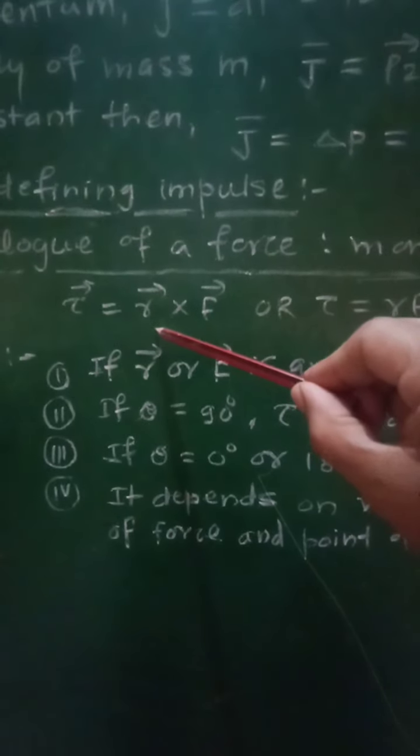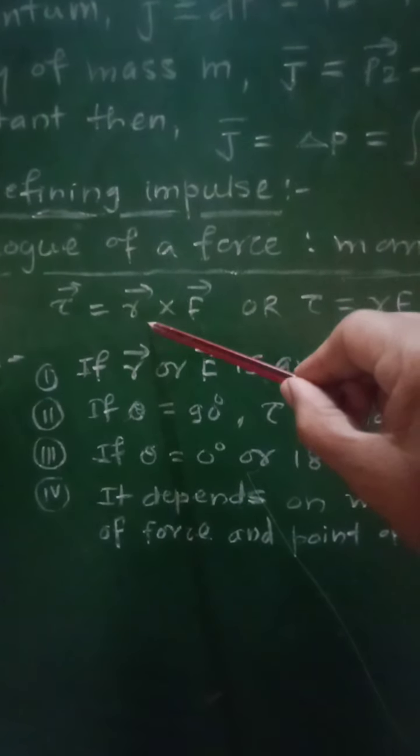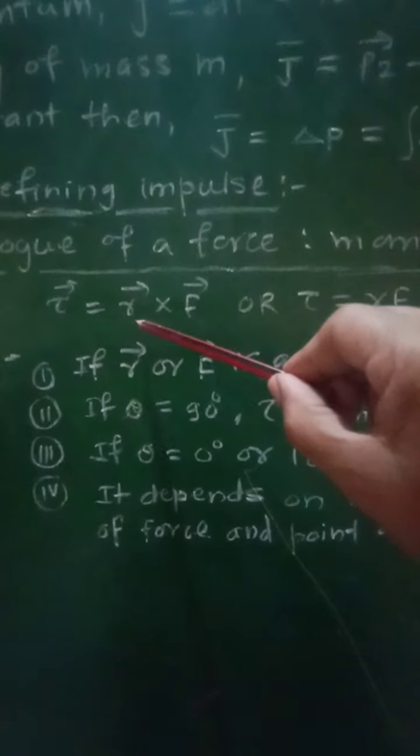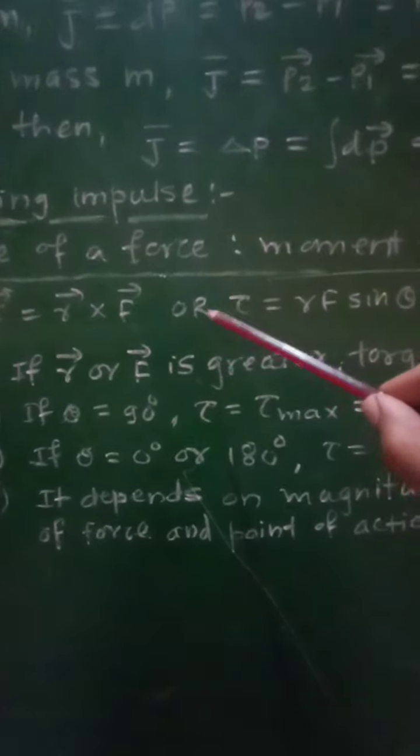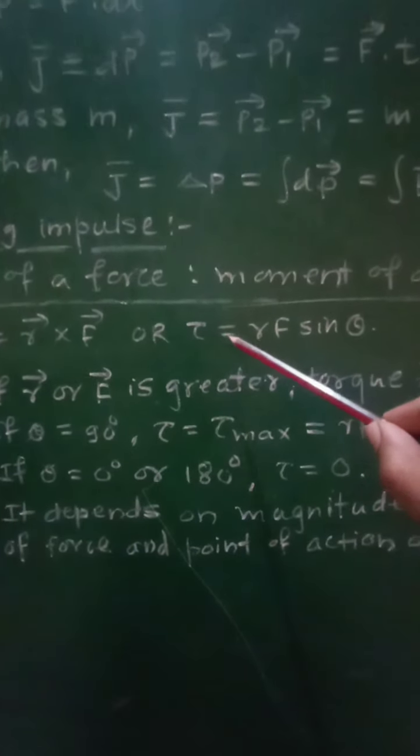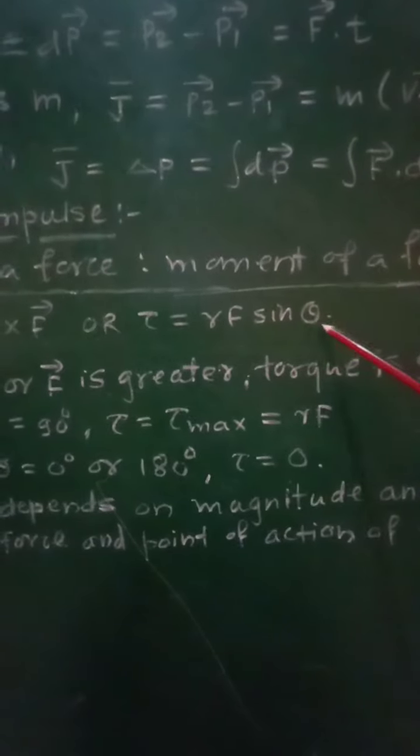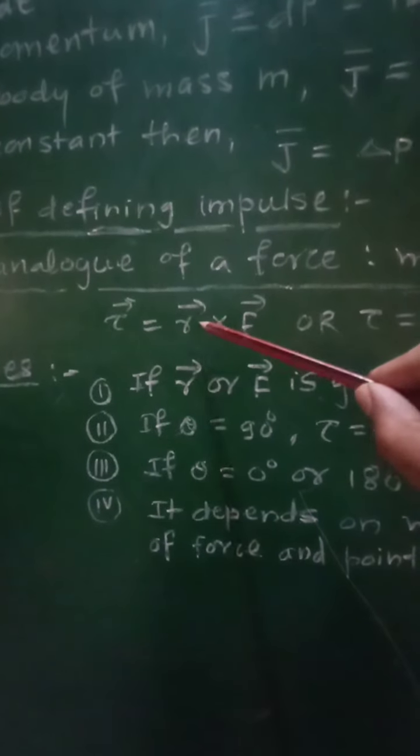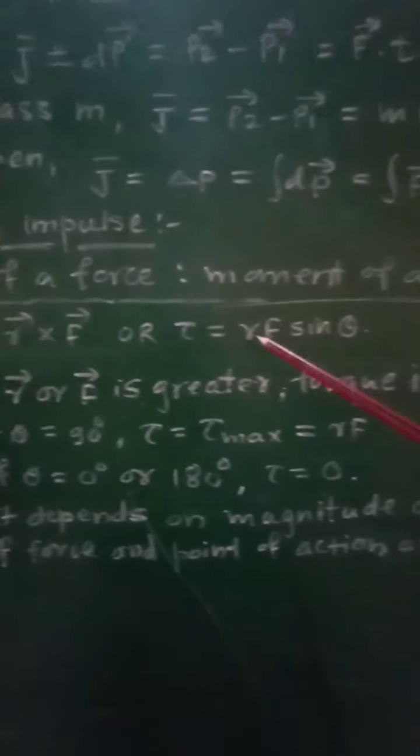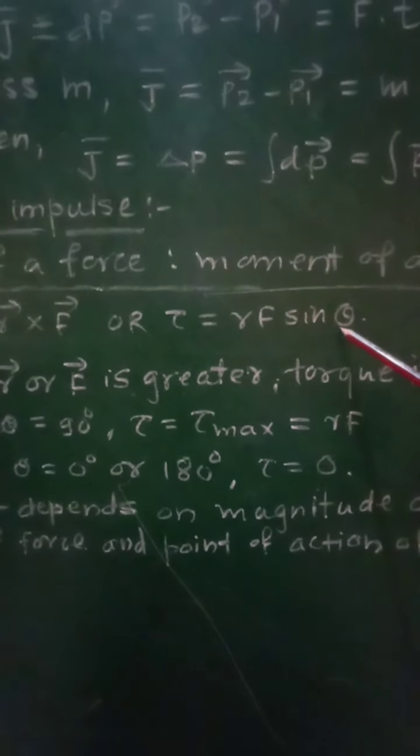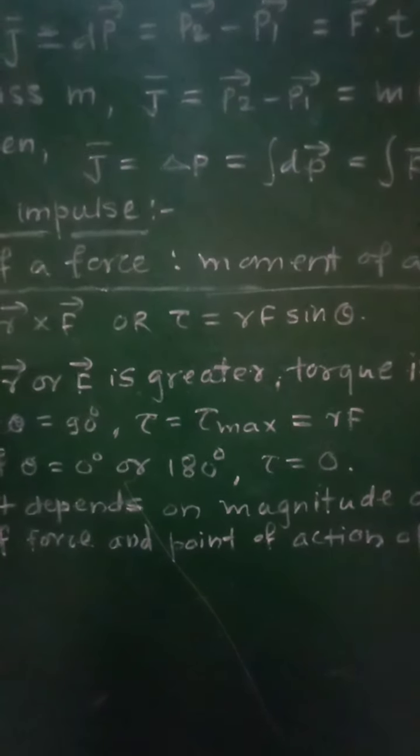This r will represent the position vector of the point of application of the force from the axis of rotation, and F will be the applied force. This torque in magnitude will be given as rF sin theta, as it is the cross product of r and F. Therefore, torque will be equal to rF sin theta, where theta is the angle between r and F.